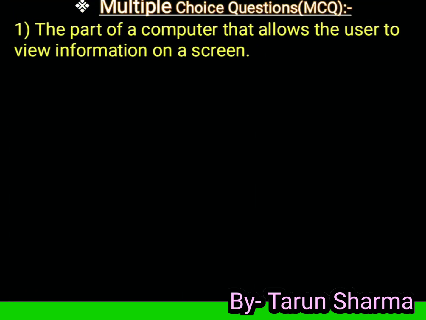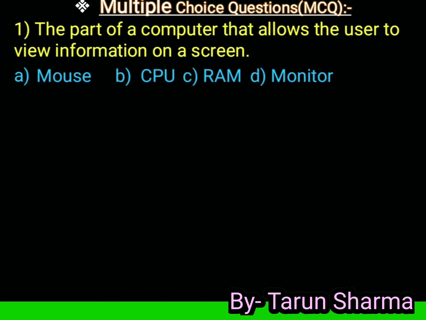First MCQ. The part of a computer that allows the user to view information on a screen. Option A, mouse. Option B, CPU. Option C, RAM. And option D, monitor. Answer is D, monitor. The part of a computer that allows the user to view information on a screen.